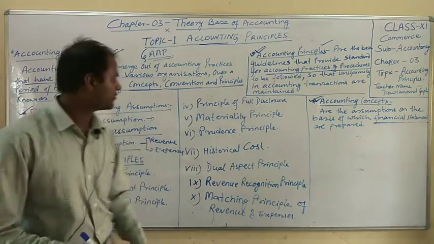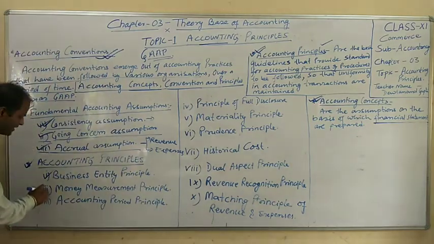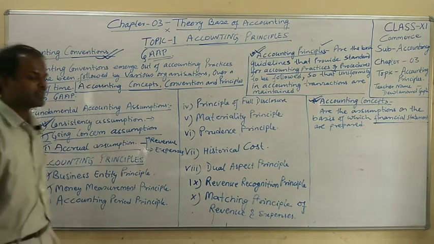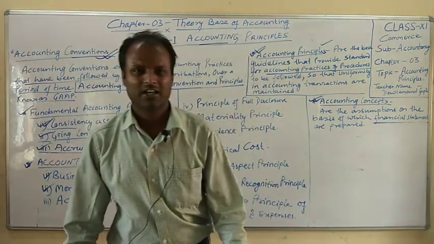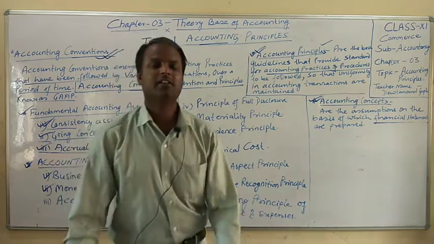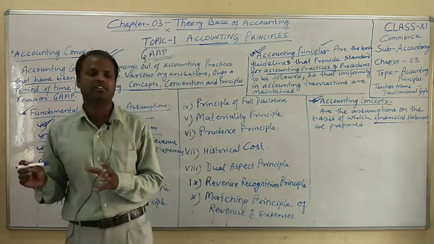Now number 2, we are going to discuss the money measurement concept. Money measurement principle or concept means that whatever transaction is recorded in the books of account should be in monetary terms.